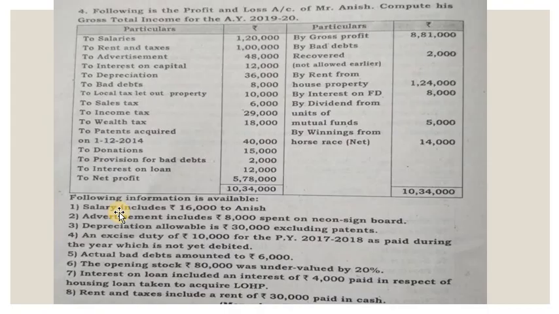Then let's go to the problem. I think almost everything is covered. One thing we have left off is patents acquired. It is an asset, so depreciation has to be provided. Nothing is mentioned here, but depreciation has to be provided.